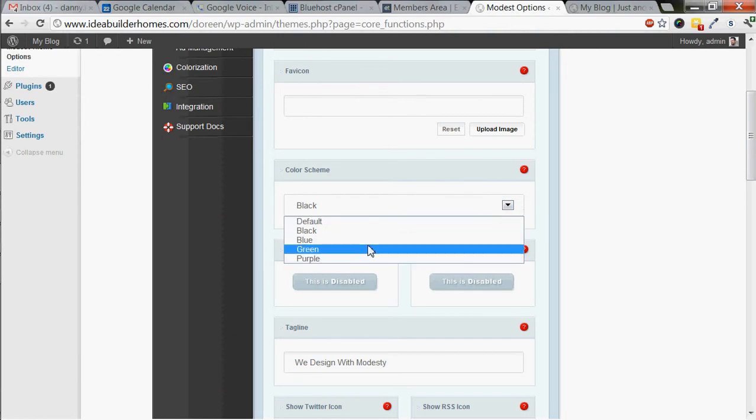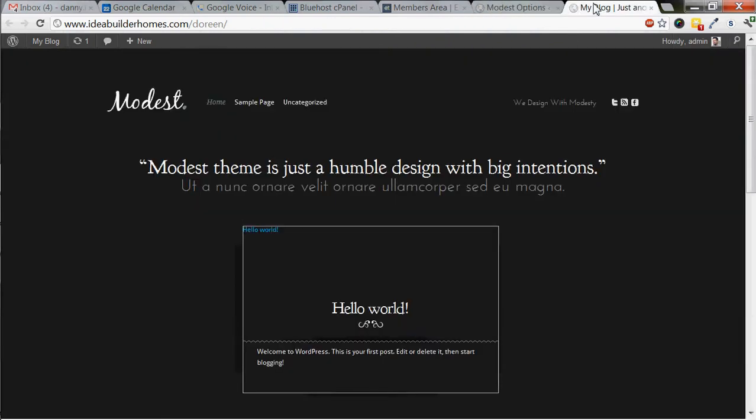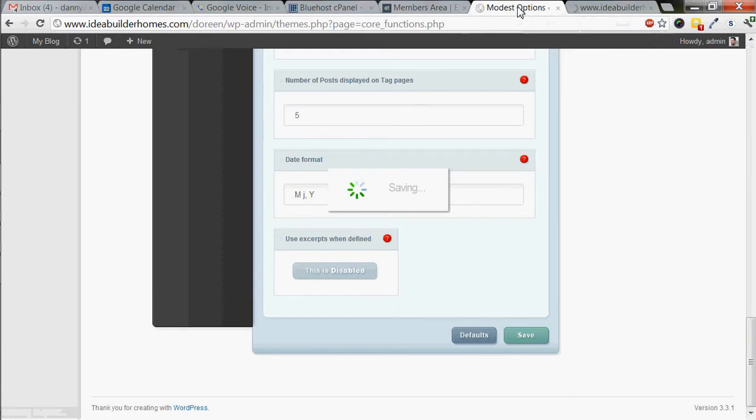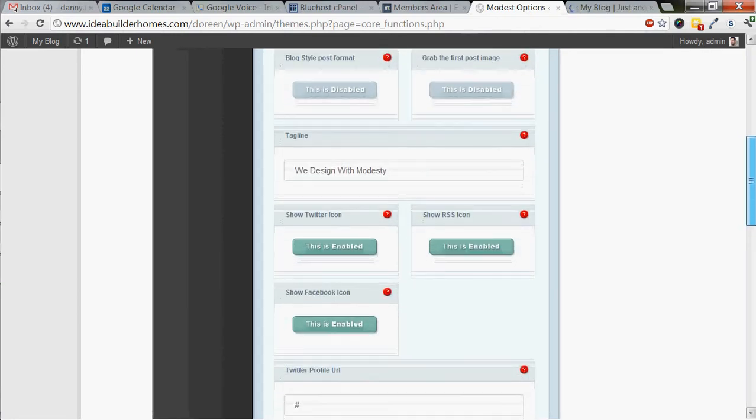Additionally, we could also customize beyond those colors that they have. A little bit of a pain, but totally doable. And you can see it's still saving here, and my browser's still loading. But there are these other options that are listed here. So this is your tagline. This would be your website with the tagline of whatever you want to put in there.